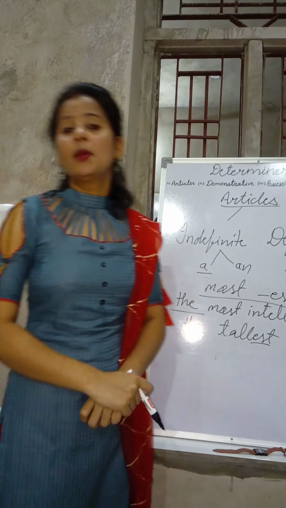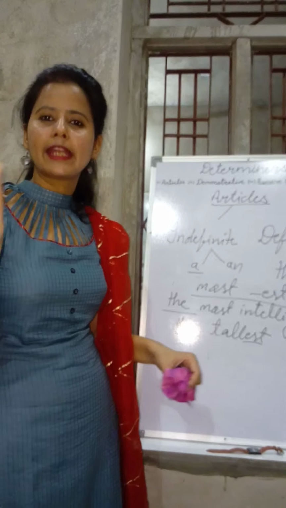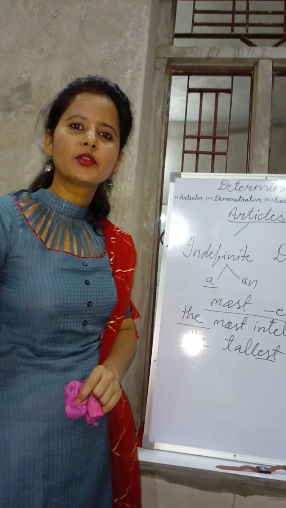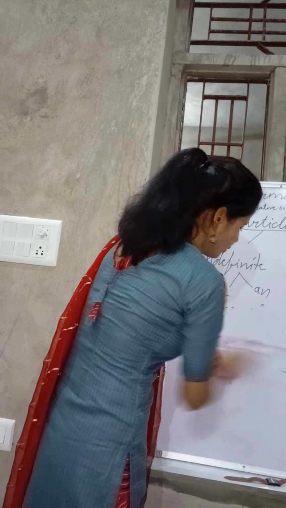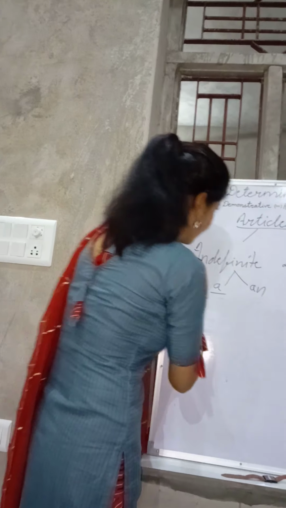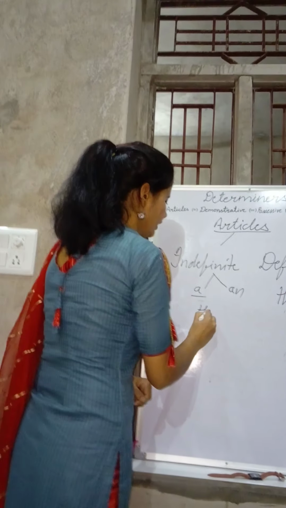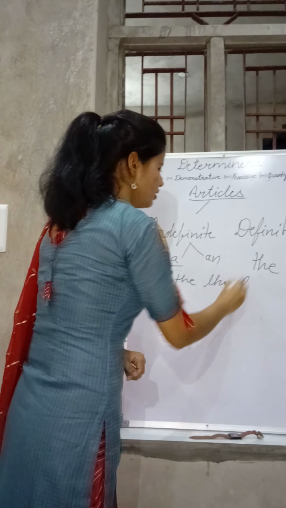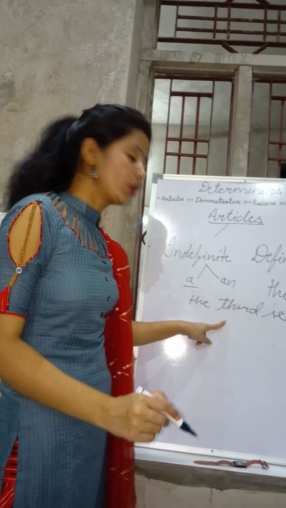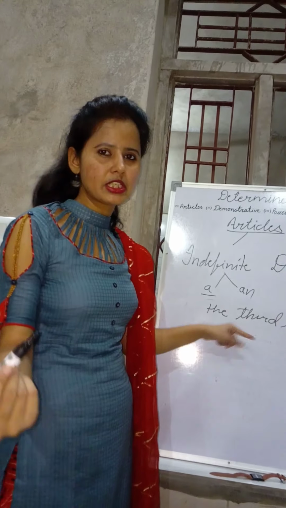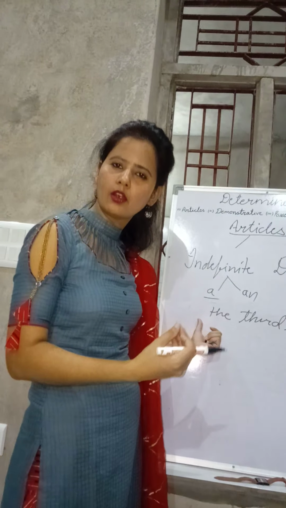The next use is before ordinals. Ordinals are the words used to give ranks, like first, second, third, fourth, fifth. These are ordinal numbers. Before ordinal numbers, you need to use "the". Like, C is sitting at the third seat. Here "third" is an ordinal number. So the words which are used to give ranks, before these words you need to use "the".